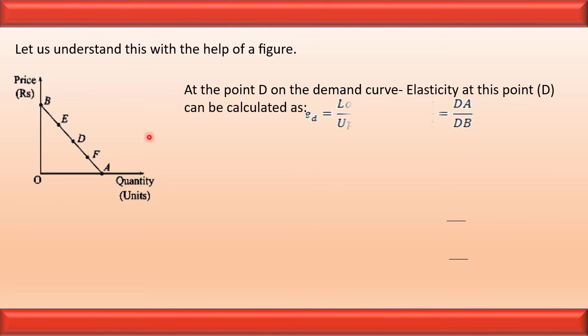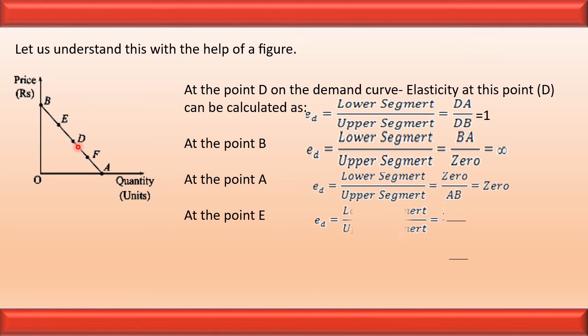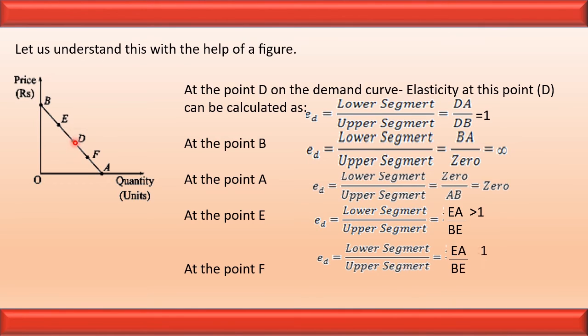Let us see the type of elasticity at the point D. To apply the point method, we apply lower segment divided by upper segment. Lower segment is dA and the upper segment is dB. Here we know that the lower segment and the upper segment are equal, so ED is equal to 1. It means that unitary elastic demand exists at the point D.